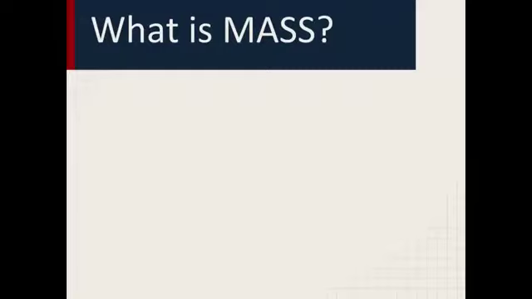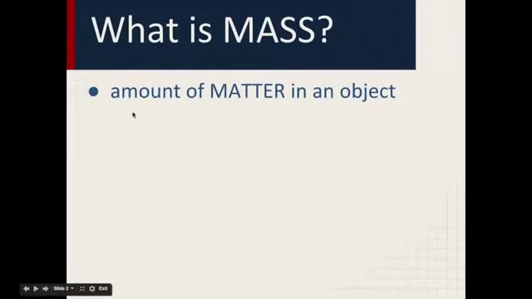Mass. So what is mass? By definition, it's just the amount of matter that's in an object. It's really important, the amount of matter. Before we went over what matter was, which is just anything that takes up space, well, if you have a certain amount of that, we just call that mass. So it's as simple as that. Mass is the amount of matter.